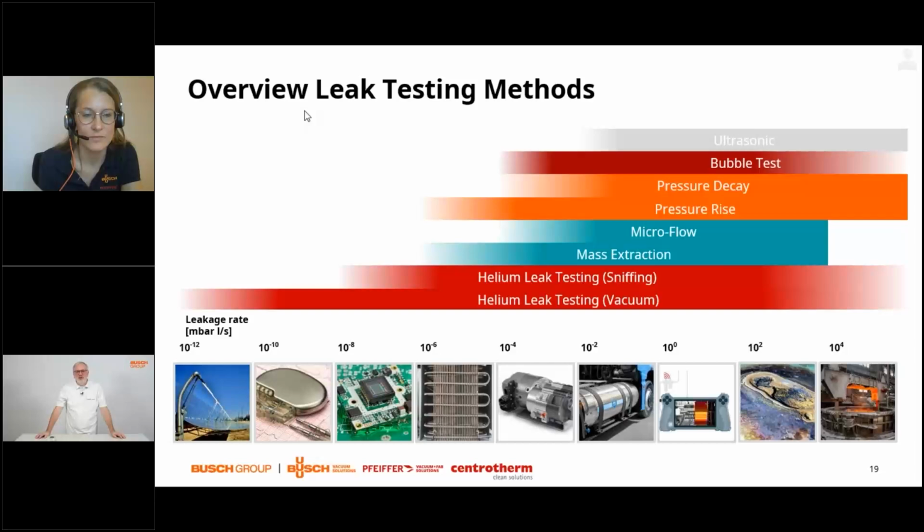The pitch corrosion that Stephanie has introduced often generates leak flows of 100 millibar liter per second and above. And the highest flow that we have picked is taken from the example of steel degassing, where you often have to take into account process gas flows plus leak flows in the range of 10,000 millibar liter per second. So very, very broad dynamic range. And all these leakage rates that we have summarized are of technical importance in their relevant application.